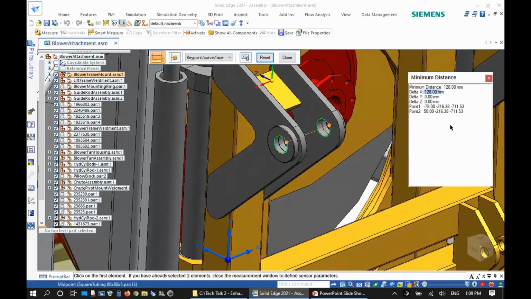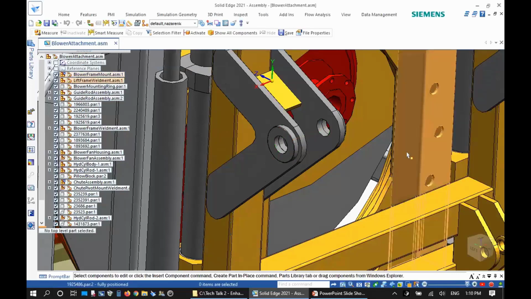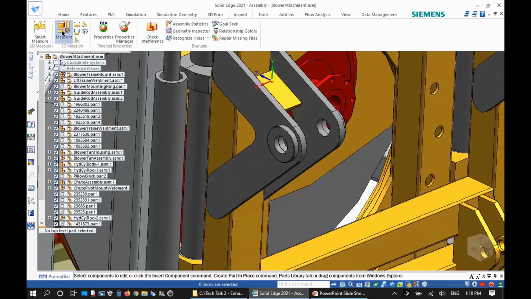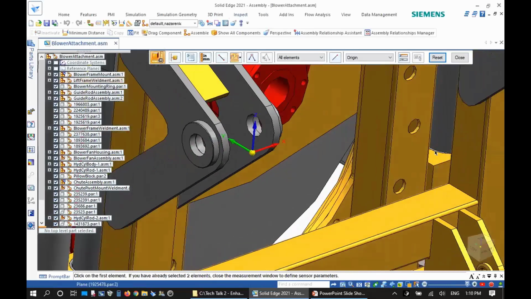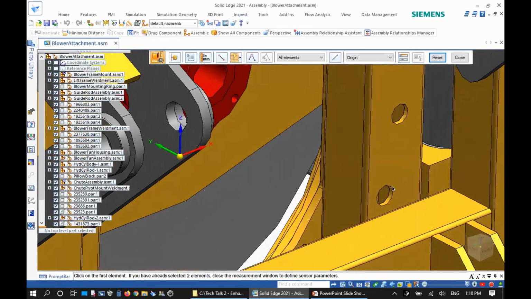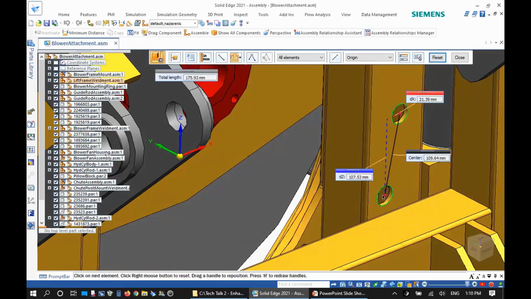If you remember, there was an asterisk next to measurements. And the reason for that was that when you do measurements with this particular tool, you're not going to be able to get centers of those cylindrical faces. But if you go to this tool, measure, you'll be able to easily measure between centers, no problem. Even with inactive components, you can see that it measures between center points.